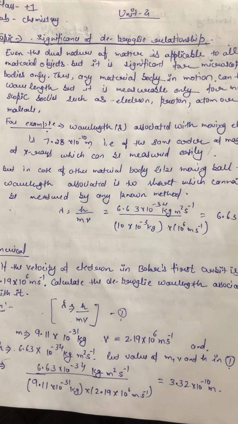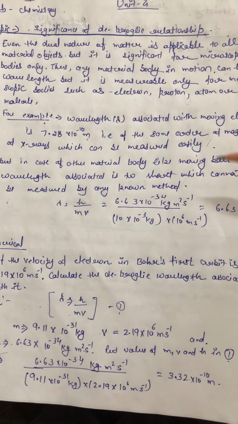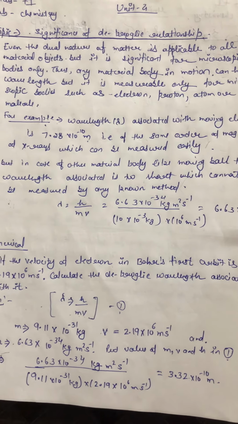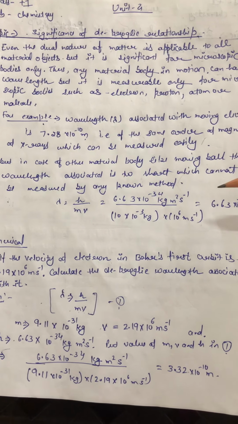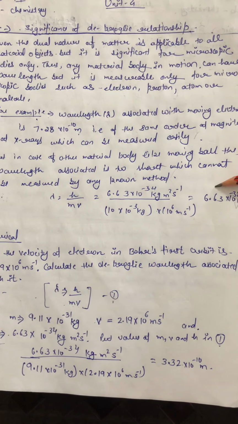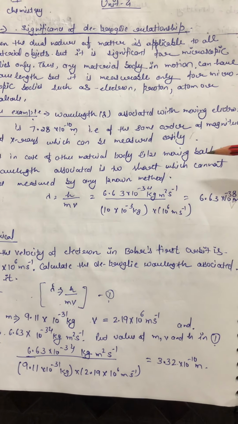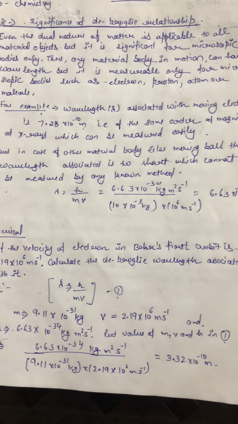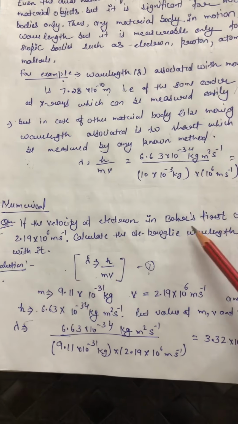Means we can say that the de Broglie relationship is significant only for calculating the wavelengths of microscopic particles and insignificant for calculating the wavelength associated with macroscopic particles. For example, we have taken the example of a moving ball here.